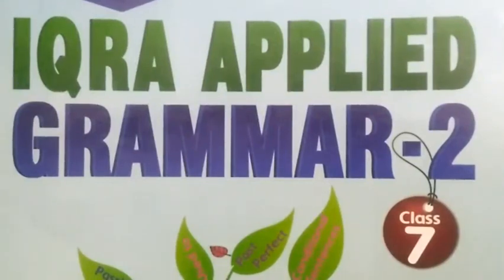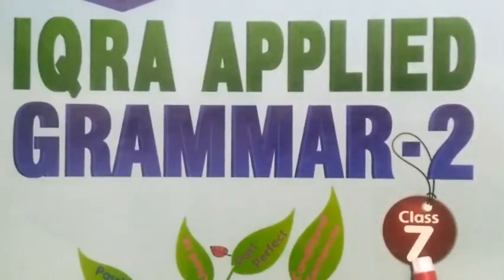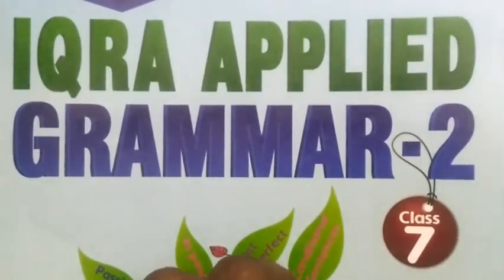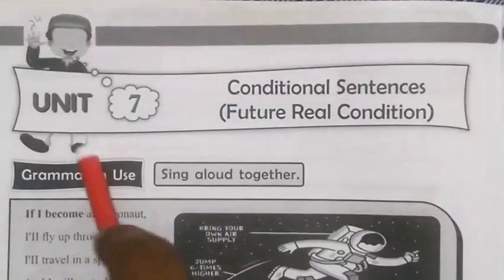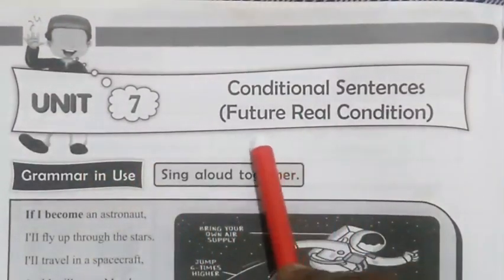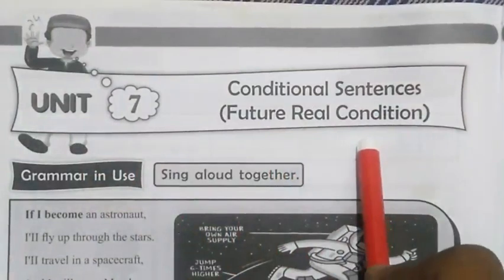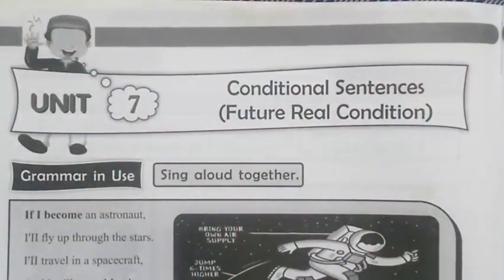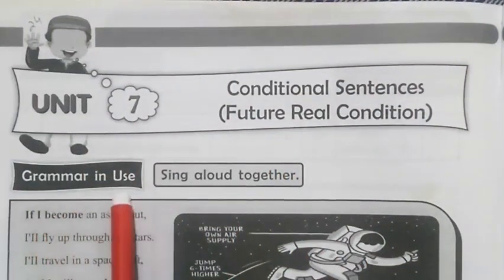Dear students, this is Iqra Applied Grammar 2 for class 7. This is the 24th lesson. Open your books on page 30. This is unit number 7. The topic is conditional sentences, future real condition. As usual, the first segment is Grammar in Use.